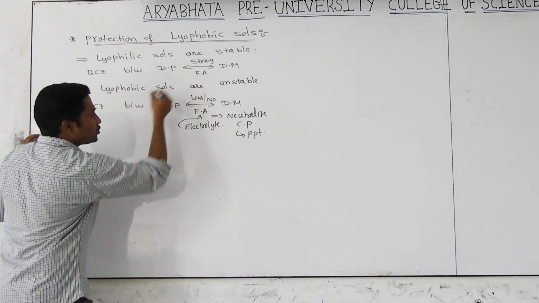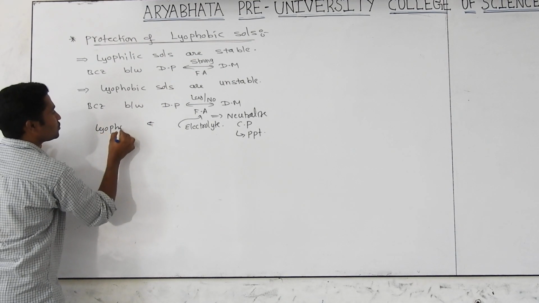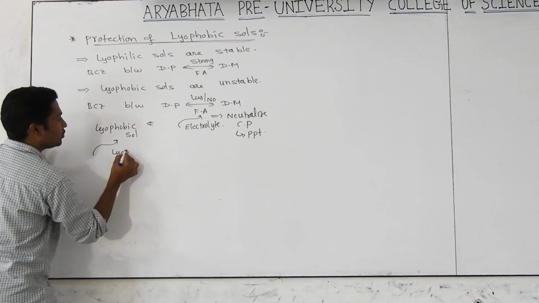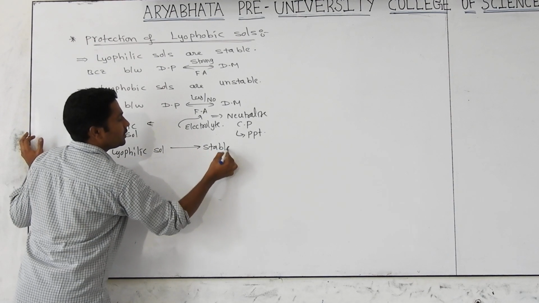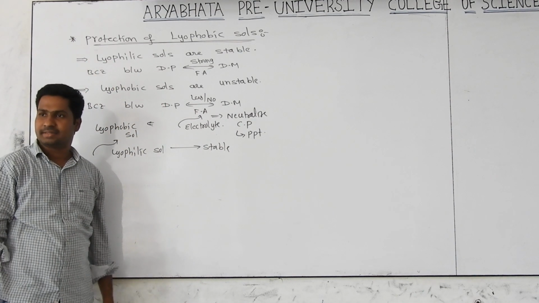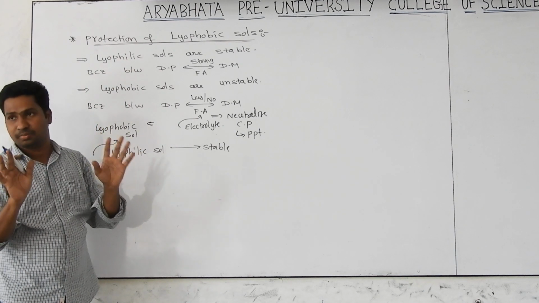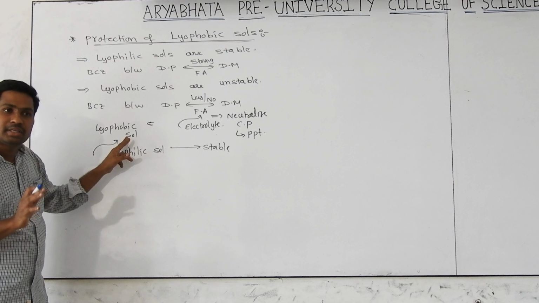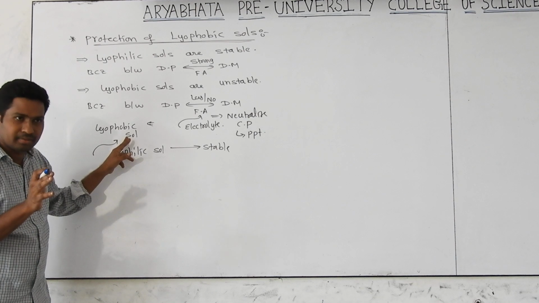To this, this whole is which one? Lyophilic sol. No, sorry, lyophobic sol. To that lyophobic sol, I should add a little bit of lyophilic sol. Then they become stable. It will stop this entire coagulation process. That is what we call protection of lyophobic sol. Nice concept. Observe carefully. Basically, lyophobic sols are unstable because between the dispersed phase and dispersion medium, the force of attraction is less. That's why they always want to separate from one another.